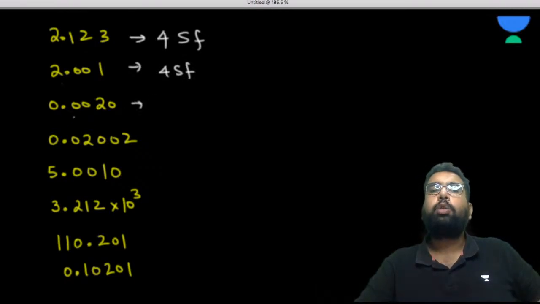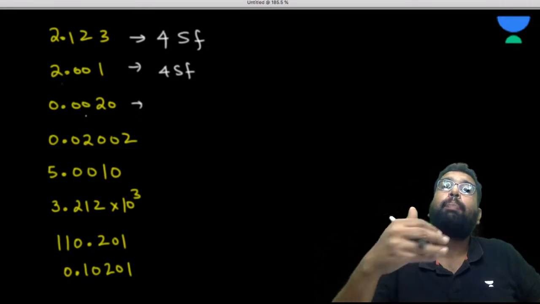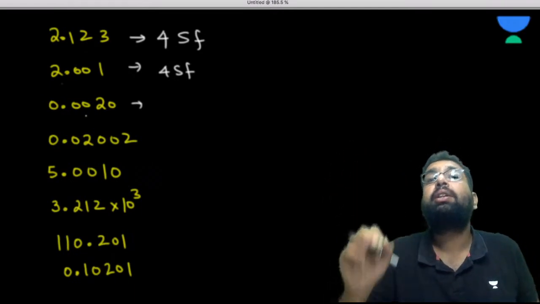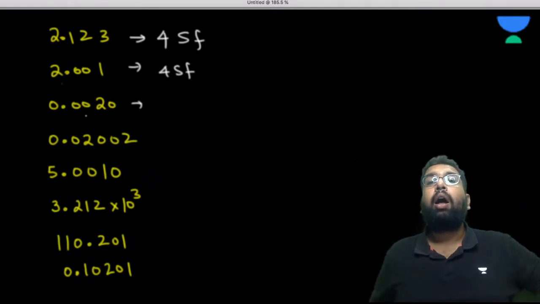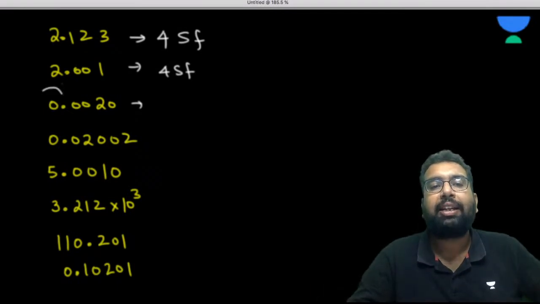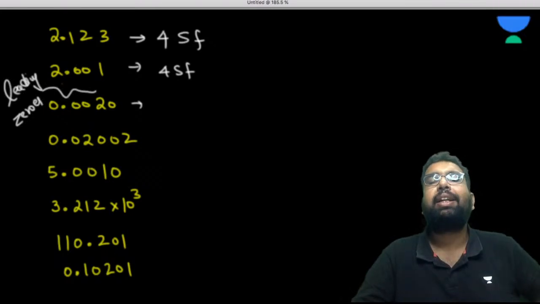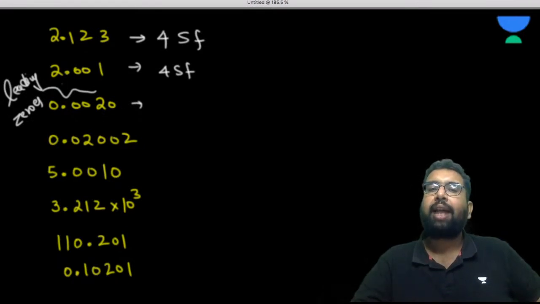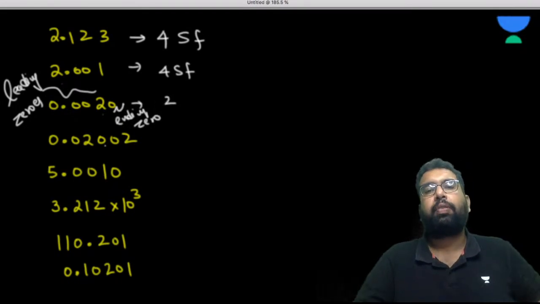Then we have 0.0020. How many significant figures are there? Many students confuse this. My dear, the ending 0 appears after the decimal, so it will be a significant figure. These are the leading zeros, and leading zeros are never significant. 2 is non-zero, so it is significant, and this is the ending 0, so it is significant. So 2 significant figures are there.